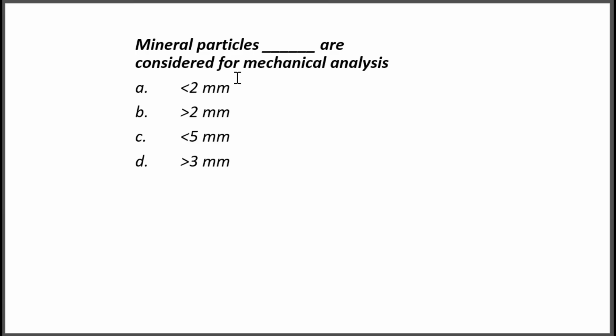So we can look at the options. A, less than 2 millimeter, then B, greater than 2 millimeter, C, less than 5 millimeter, D, greater than 3 millimeter. So here the correct option is option A, less than 2 millimeter. Okay, so less than 2 mm, they are actually known as soil separates. So we will consider the mineral particles of size less than 2 mm diameter for mechanical analysis.